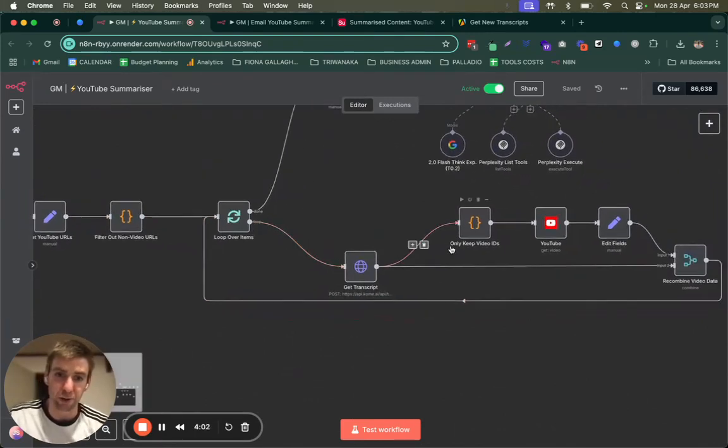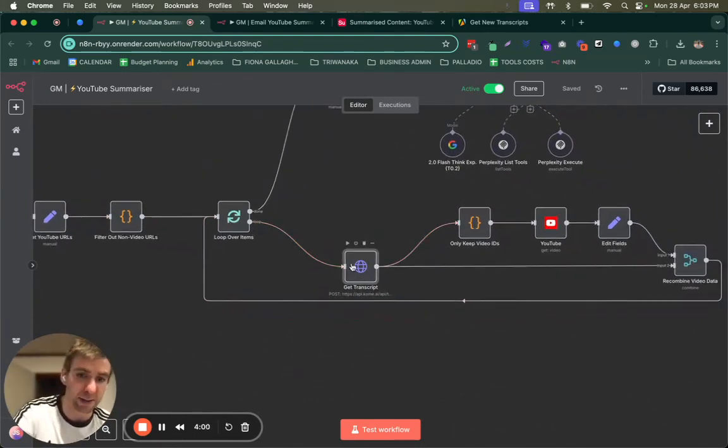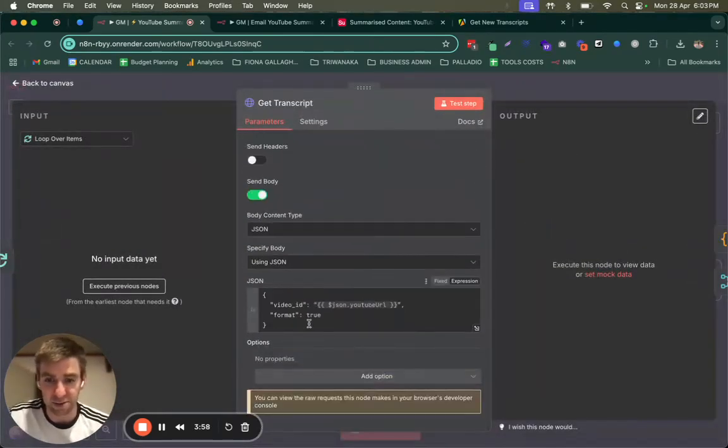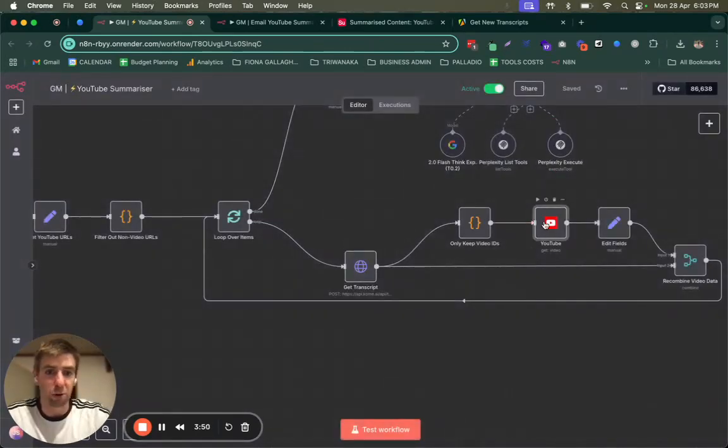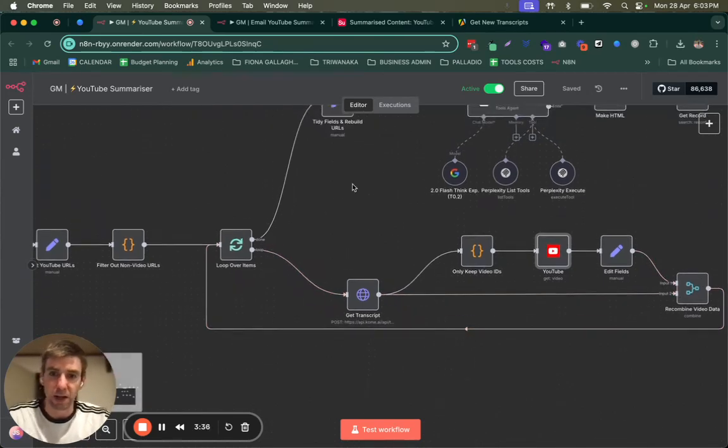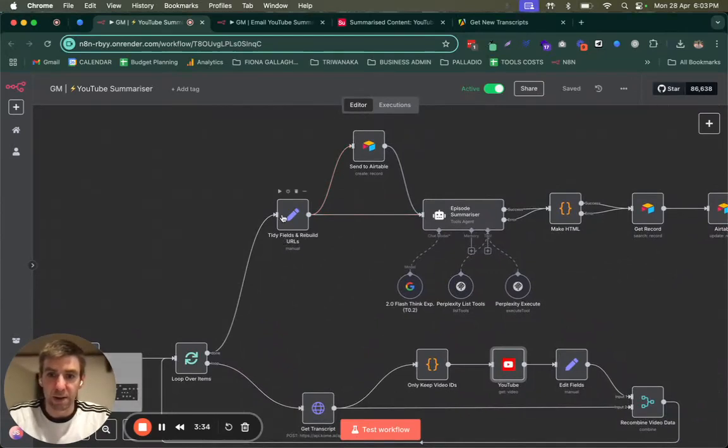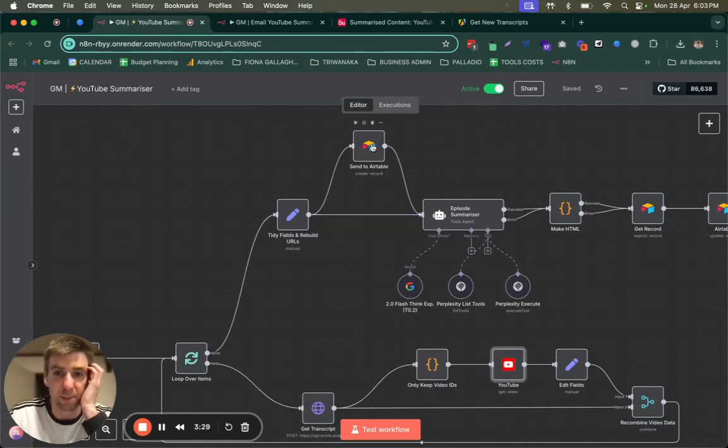It'll loop over each video URL, and it's using the Comb API to get the transcript. This is a nice, easy, simple schema, and it was a lot easier than trying to use the YouTube node for this. I do use the YouTube node to get the video title and the channel title, however, because that was pretty straightforward. So it goes to 2 different places to get the content that we need, and then this merge node over here recombines everything back into a single item, and then it tidies up the item and creates a new record in an Airtable database.